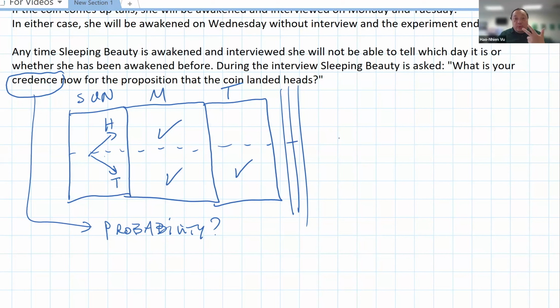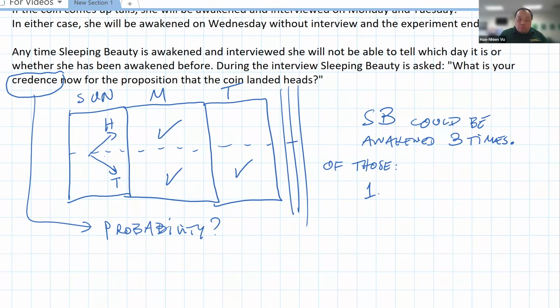Basically, she has three possible ways of being awakened. So SB for Sleeping Beauty. She could be awakened 3 times. Of those 3 times, one came from the coin landing heads, and 2 came from the coin landing tails. So the probability that it was heads, knowing that she was awakened, is 1 out of 3.